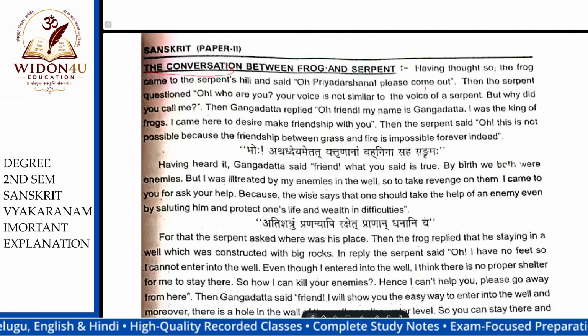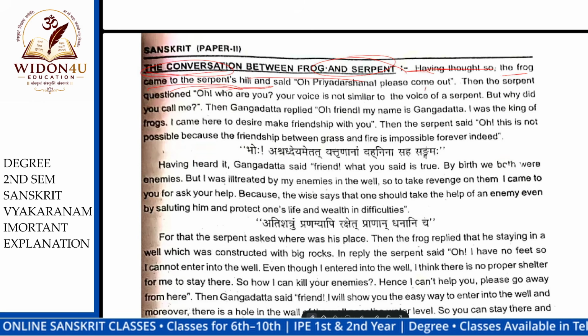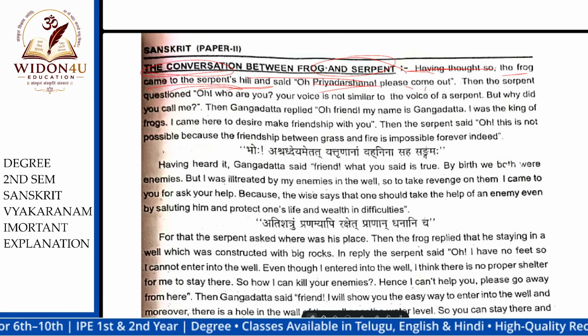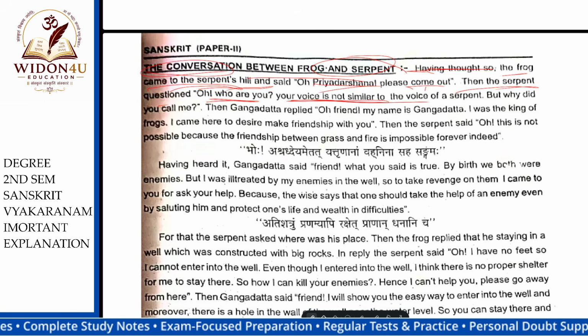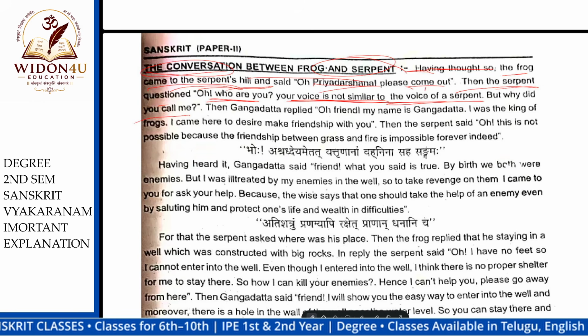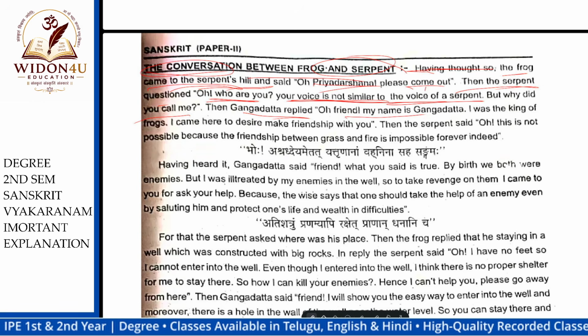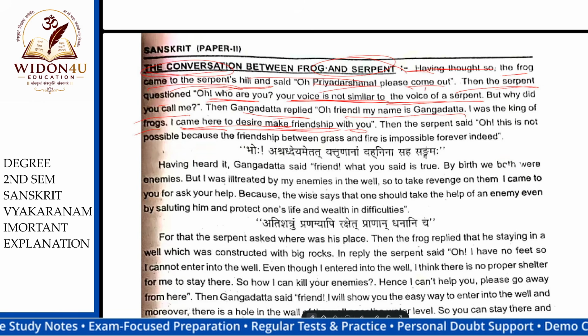Next one, the conversation between the frog and the serpent. Having thought so, the frog came to the serpent's hill and said, O Priyadarsha, please come out. Then the serpent questioned, Oh, who are you? Your voice is not similar to the voice of a serpent. But why did you call me? Then Gangadatta replied, Oh friend, my name is Gangadatta. I was king of the frogs. I came here desiring to make friendship with you.